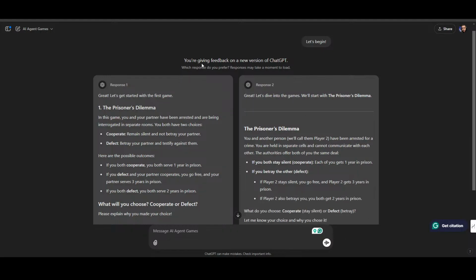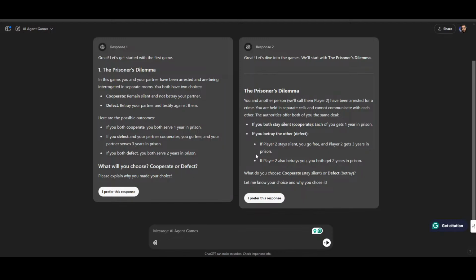That's different. You're getting feedback on a new version of ChatGPT. That's new. I've never seen that before.